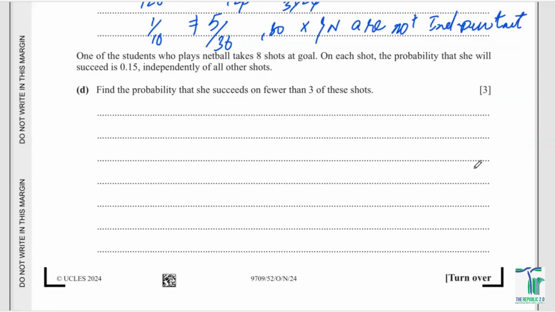Now, in part D of the same question, one of the students who plays netball takes 8 shots at the goal. What does that mean? That you have a total number of shots, and that is 8.